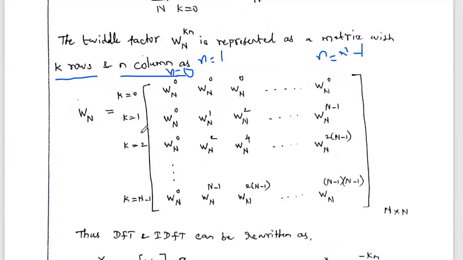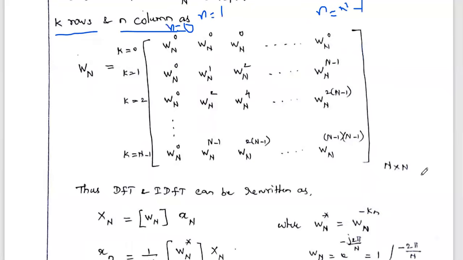So you see, the k value ranges from 0 to N minus 1. So how many rows? Capital N rows. Similarly, how many columns? 0 to capital N minus 1, N columns. So what is the size of the total factor matrix? The total factor matrix is N cross N matrix, that is N number of rows and N number of columns.